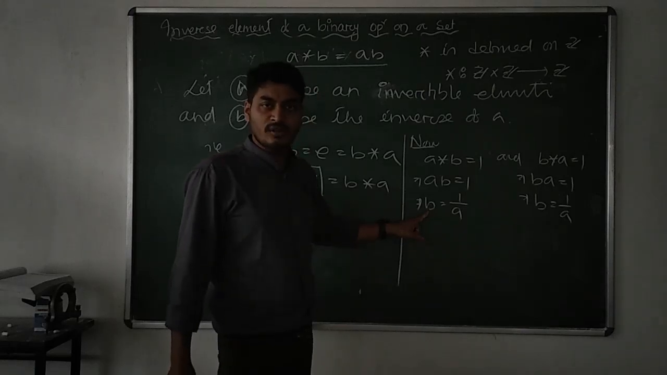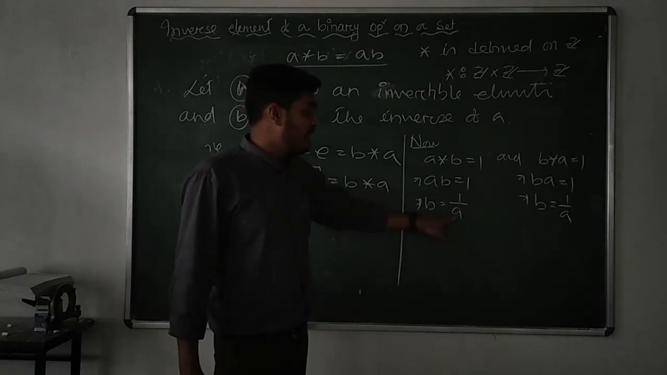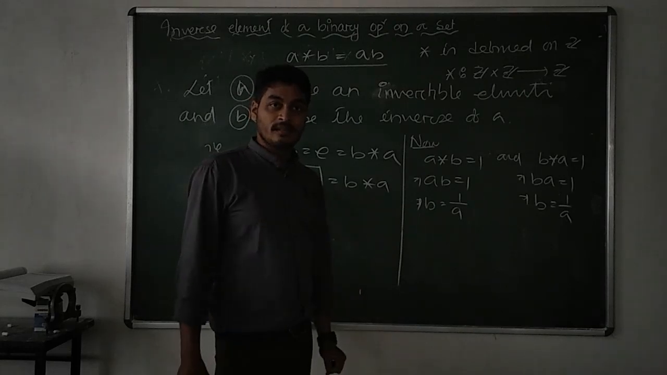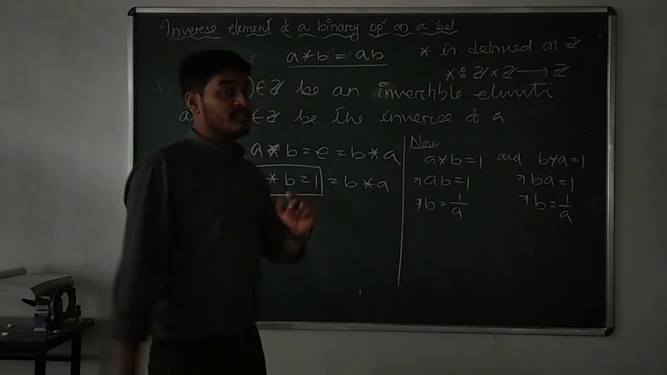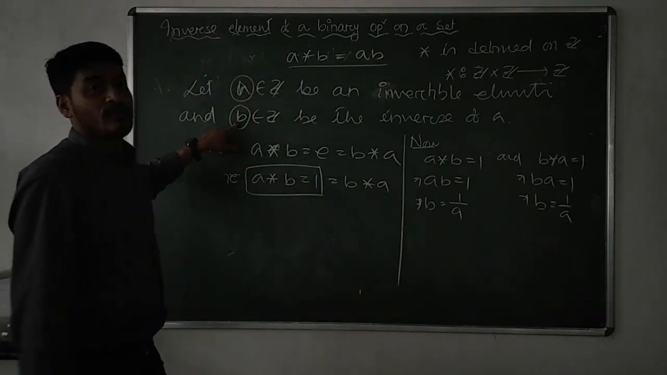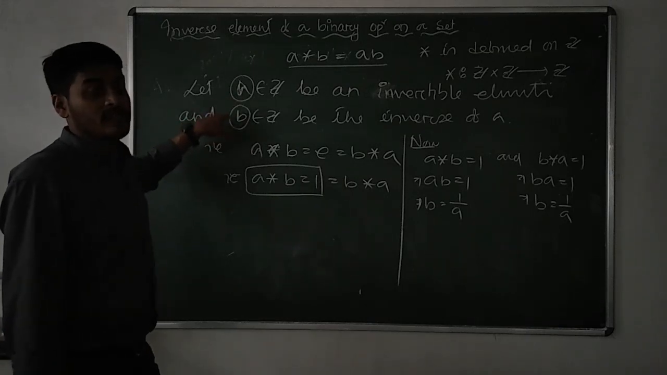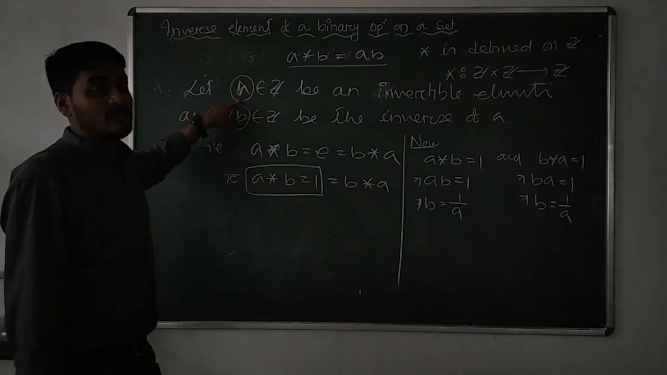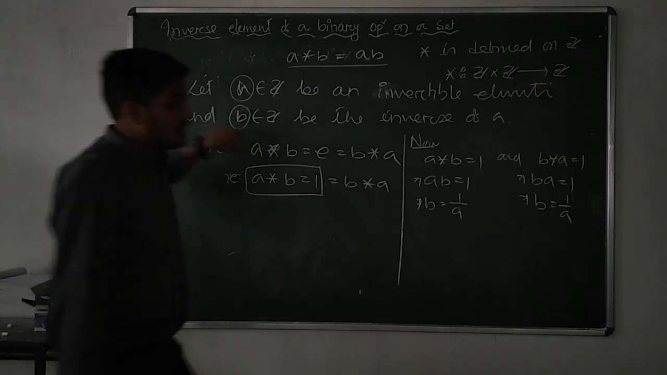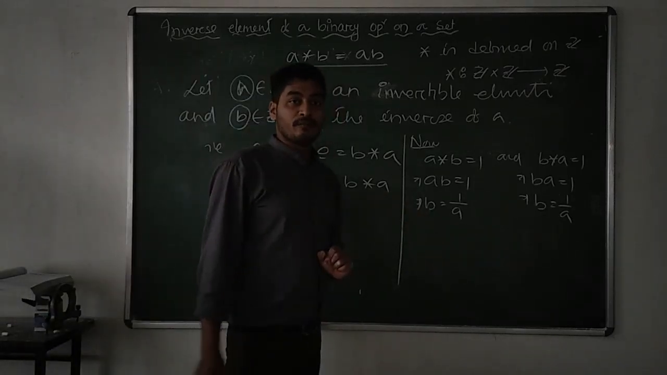No, b is not always an integer. If you take 5, it will be 1 by 5. But you have to consider integers only to have the inverse. What is b? b is the inverse of a. If you get an integer as the corresponding inverse, then b category is integer.